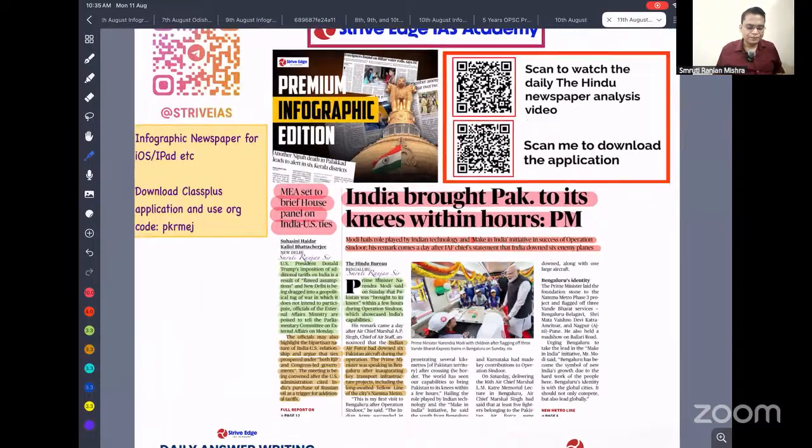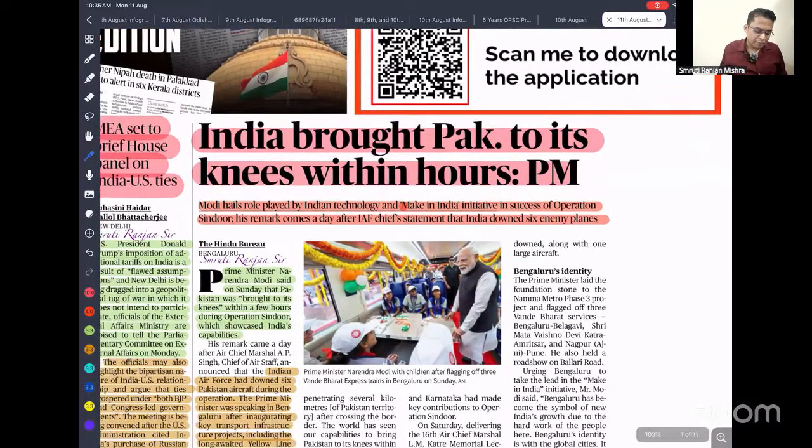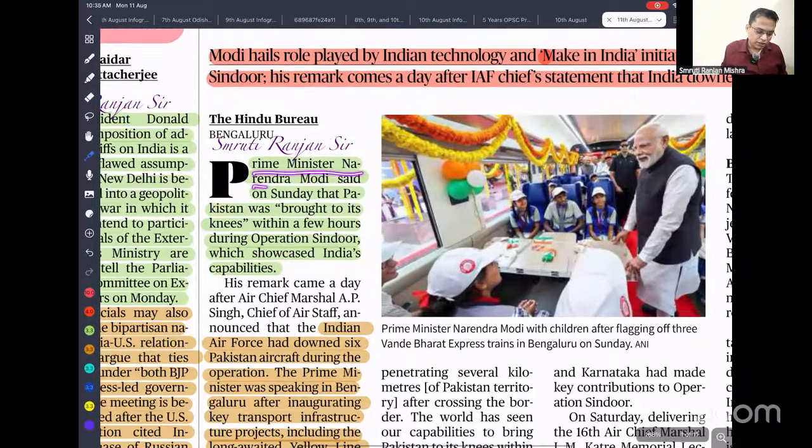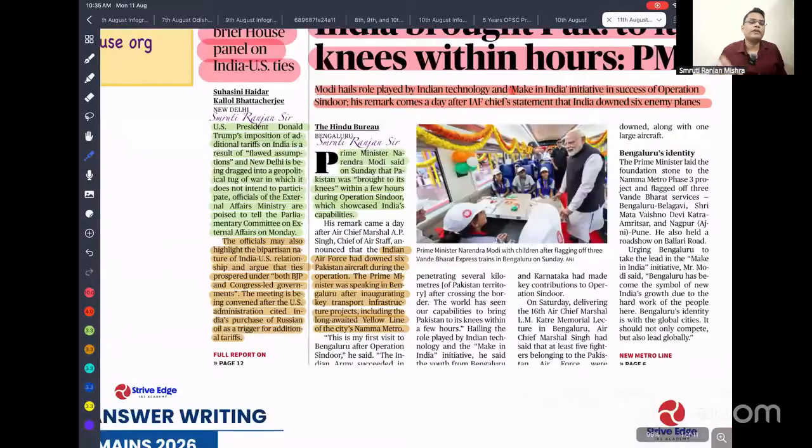Chaliye, shuru karte hain. India brought Pakistan to its knees within hours. This is what was said by our Prime Minister. Prime Minister Narendra Modi said on Sunday that Pakistan was brought to its knees within hours after Operation Sindoor. In that Operation Sindoor, we downed 6 aircraft of Pakistan, including one early warning AWACS system. That clearly shows the dominance of the Indian Air Force over the Pakistan armed forces. Okay.